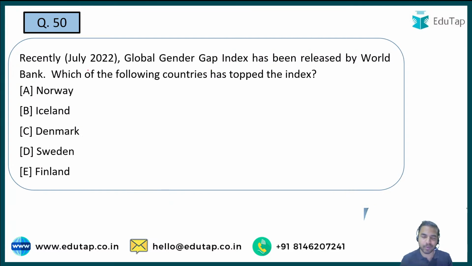But for now we are moving towards the next question, which is on the Global Gender Gap Index, which was released by the World Economic Forum. You are required to tell me the name of the country which has topped this index. And I think this was the homework question for all of you. But see here, this particular question is basically being asked.